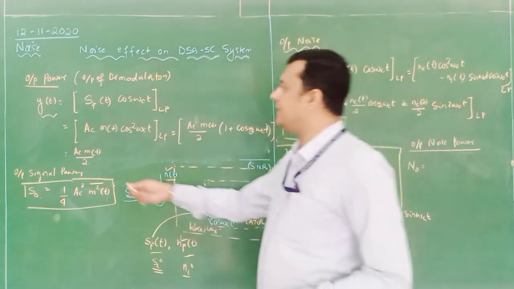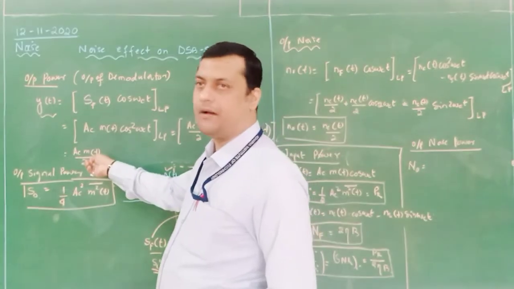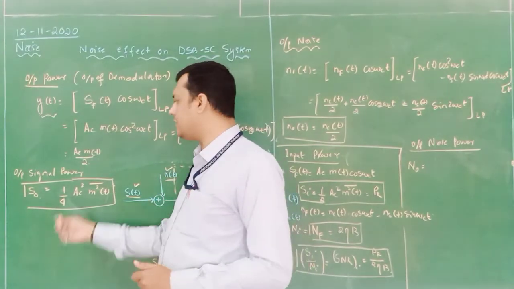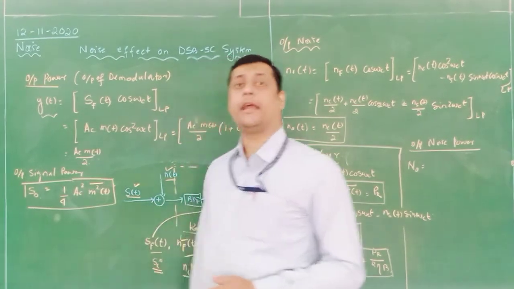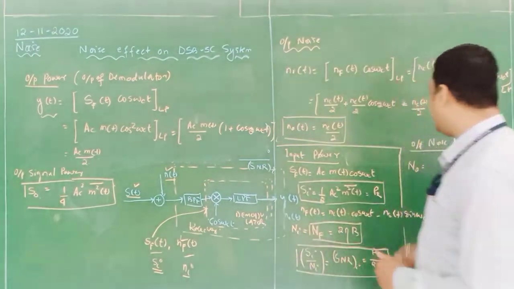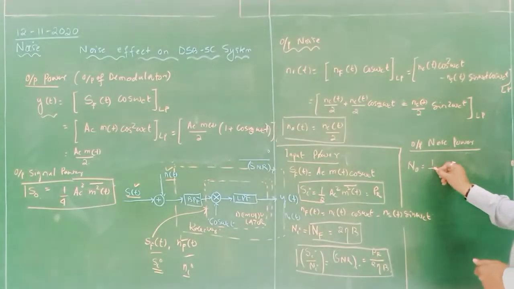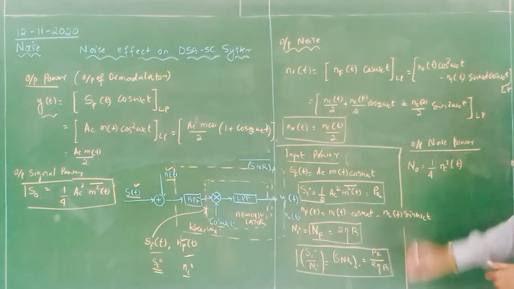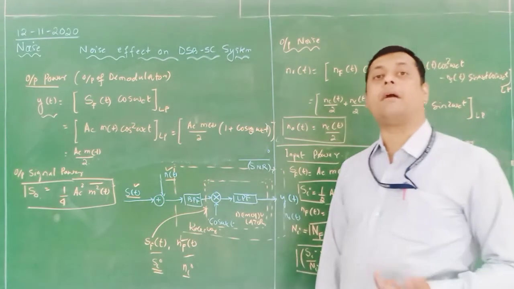Now you can see the output signal power is AC m of t by 2. If you calculate the power, it will become 1 by 4 AC square m square of t. Similarly, here the power will become 1 by 4 nc square of t. So this will be my power component.